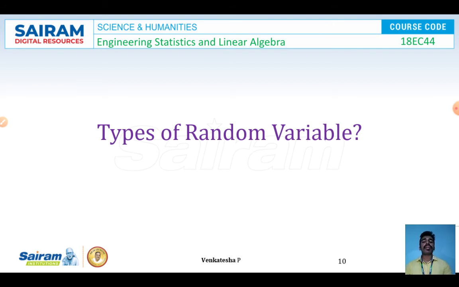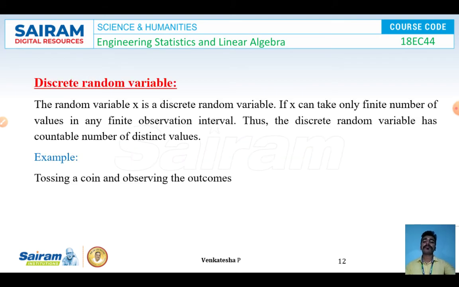Types of random variable. In random variables, we'll be dealing with 2 types: one is discrete random variable and the other is continuous random variable. So now we will see them one by one. Discrete random variable: the random variable x is a discrete random variable if x can take only a finite number of values in any finite observation interval.